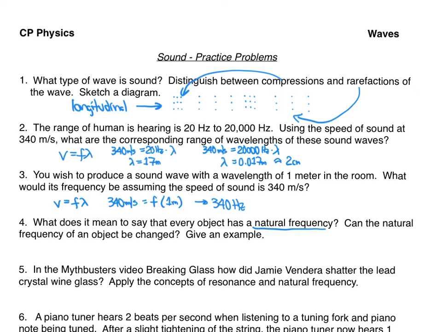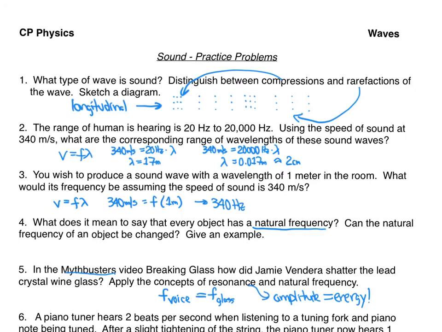alter that object. Number five, it says Mythbusters. Hopefully you checked out that video on the resonance page in Canvas. But Jamie Bandera shattered that wine glass. The frequency of his voice was at the same frequency as the natural frequency of the glass. And then the other part for resonance is he needed to sing loud enough, with enough amplitude or energy, to be able to physically break the glass. So it takes some energy to do that.